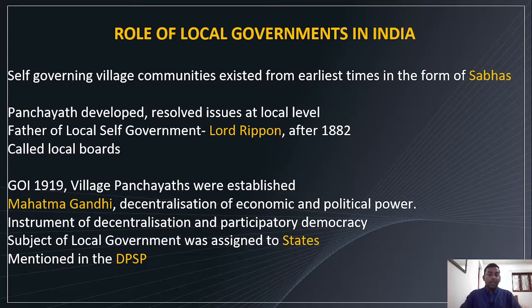Then, an instrument of decentralization and participatory democracy, of course. Local government is an instrument of decentralization of economic and political power, and is a part of participatory democracy. People can directly participate in most of the decision making processes related to their life. The subject of local government was assigned to states. It is a state subject. That means the state can decide on local government issues. The matter is mentioned in the DPSP, Directive Principles of State Policy.